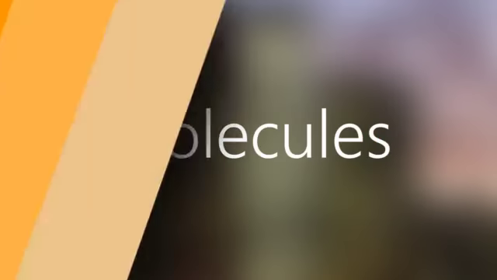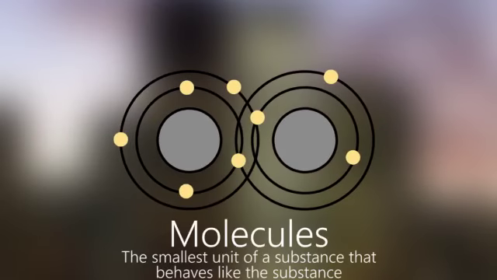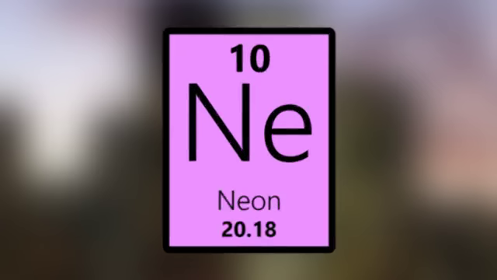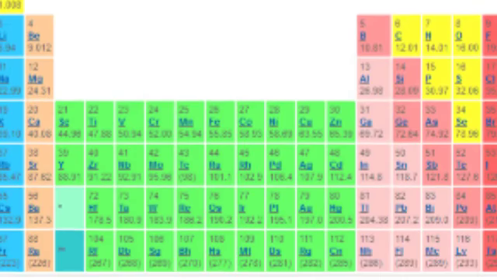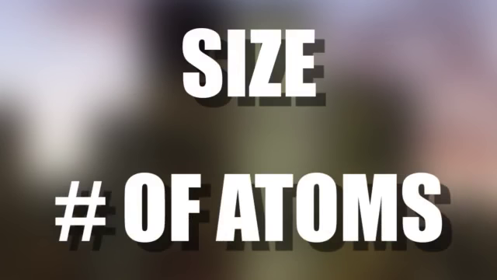In the meantime, let's talk about molecules. Atoms can join together to create molecules, or the smallest unit of a substance that behaves like the substance. Not all elements can form molecules, however. Neon, for example, has elements that are found uncombined in nature. However, most other elements can form molecules containing more than one atom. Molecules can vary in size and in number of atoms.